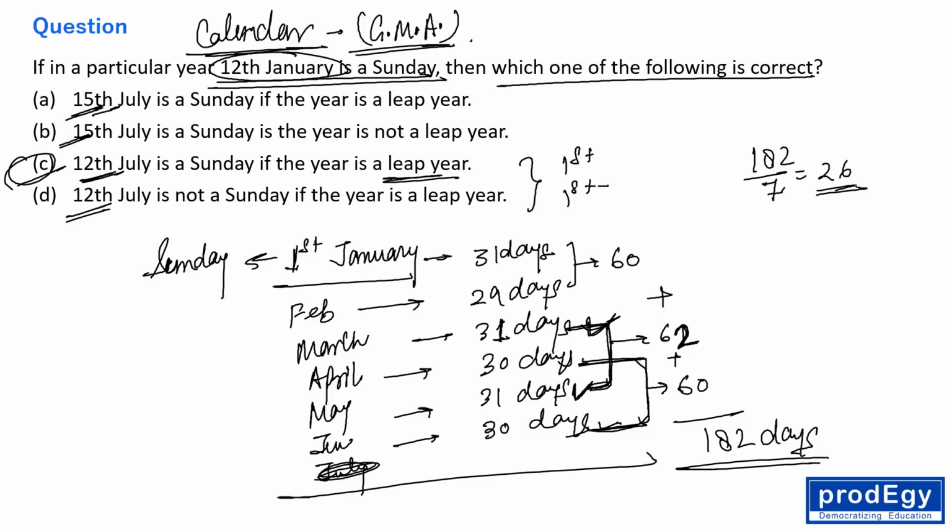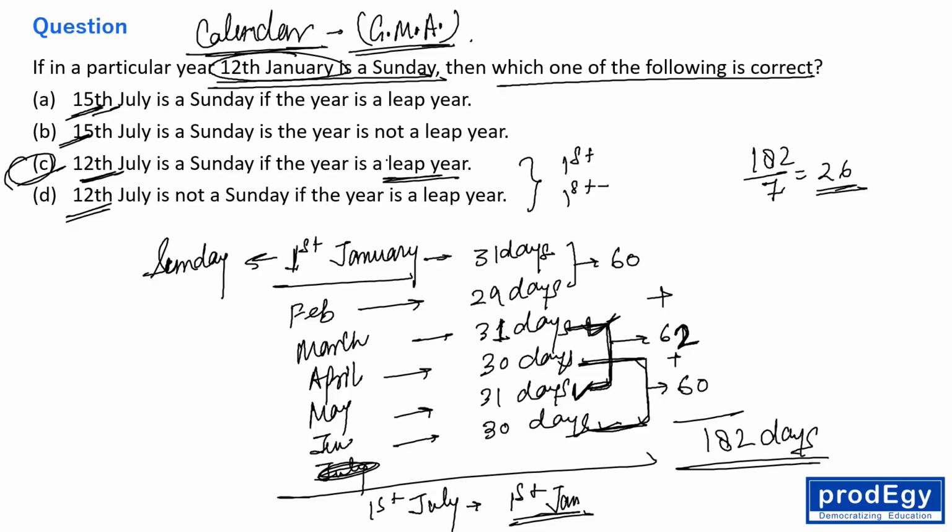So if we add 182 days, then obviously the calendar is getting repeated. So 1st of July will be same as 1st of January if the year is a leap year.